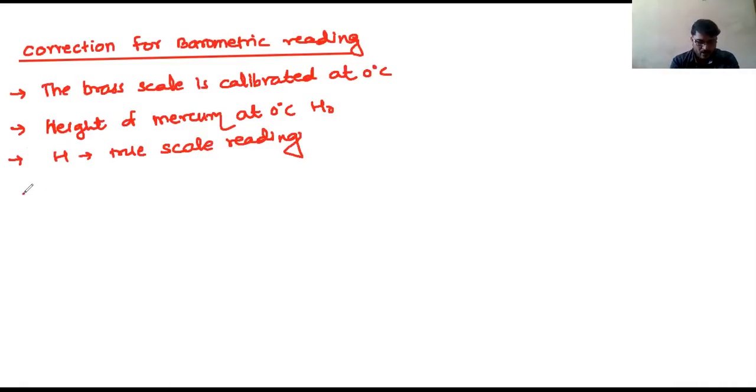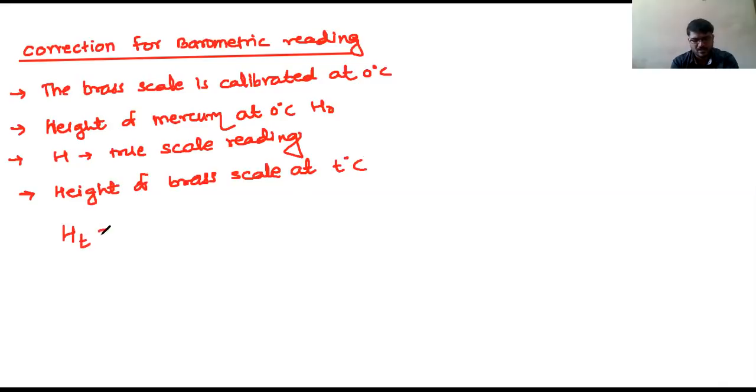Now, the height of the brass scale at T degrees Celsius, what will you get? We know this formula: H_T is equal to H into (1 plus alpha into T). So this is like a length because it is a height only.